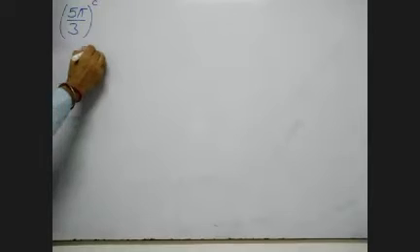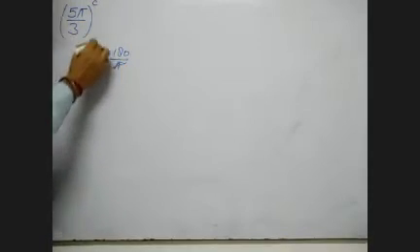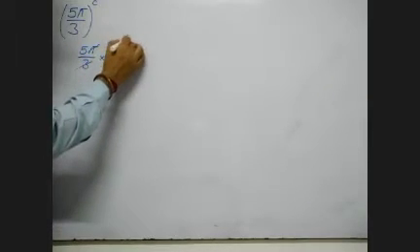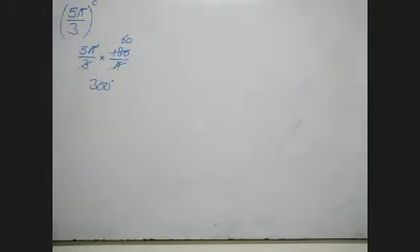Like one question is given: 5 pi by 3, which is in radian. Radian to degree: 5 by 3 into 180 upon pi. Pi and pi cancel, so 5 into 60, which is 300 degree.